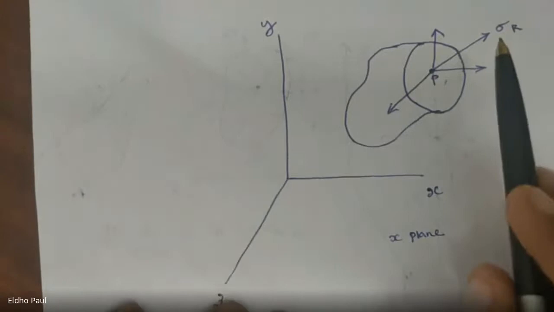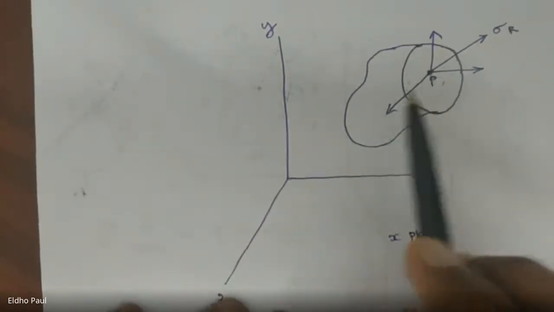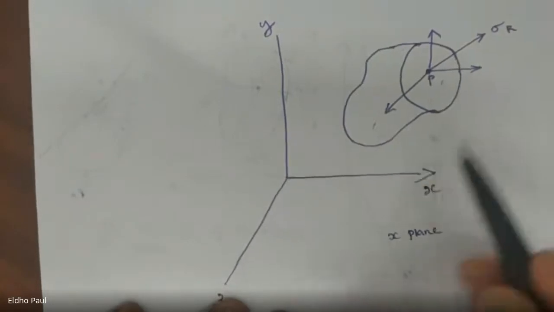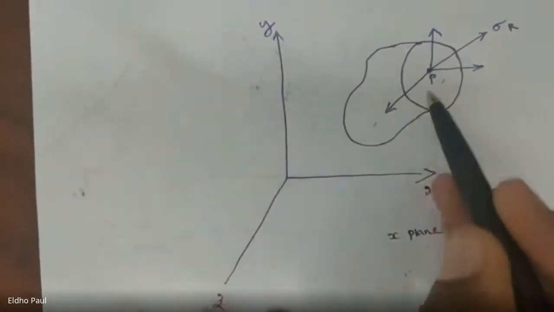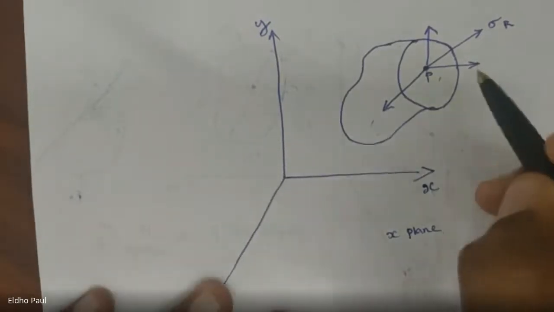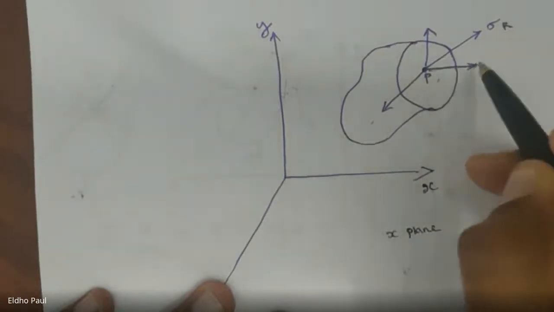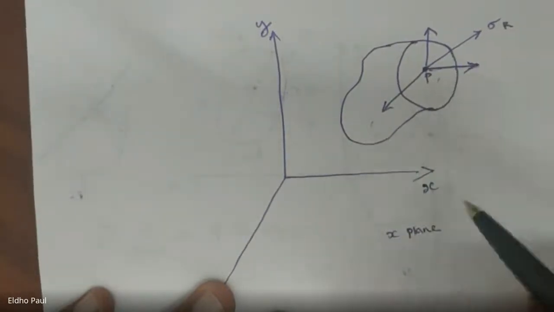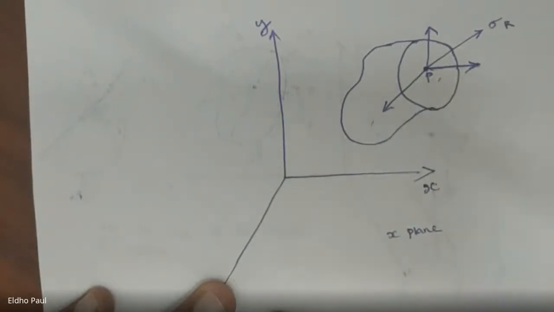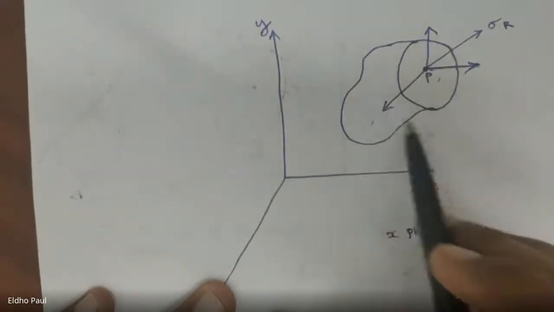So the resultant stress is resolved into three components. One is parallel to the x-axis, the next one is parallel to the y-axis, and the third one is parallel to the z-axis. The resolved component which is parallel to the x-axis is normal to this cross section, because here we use the x-plane to cut this cross section.